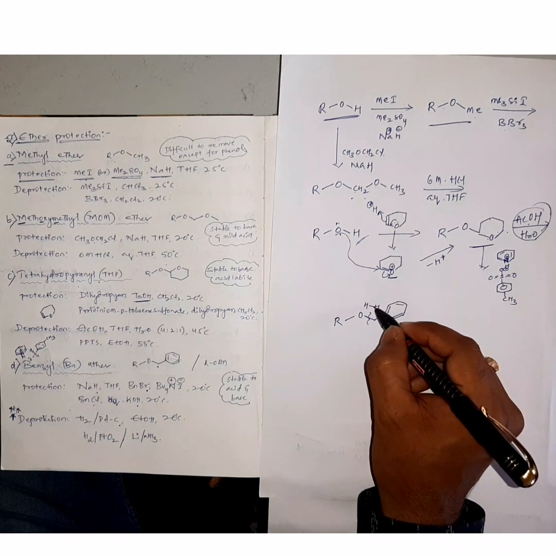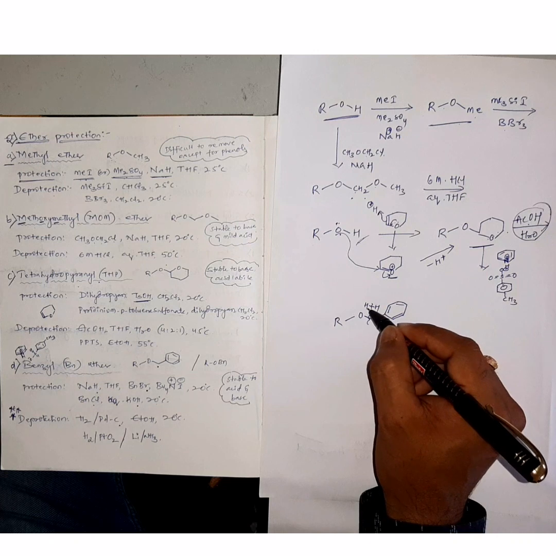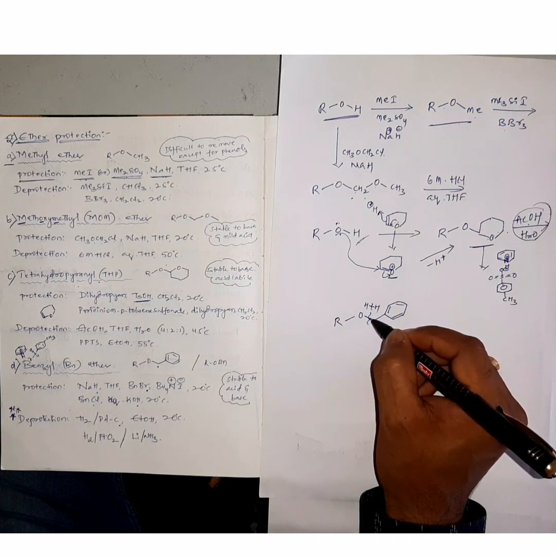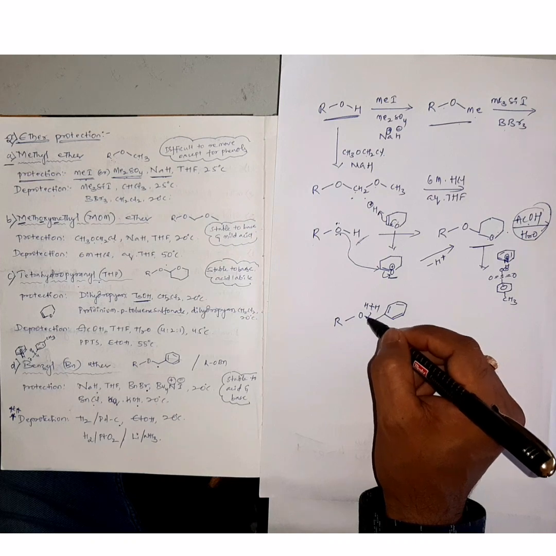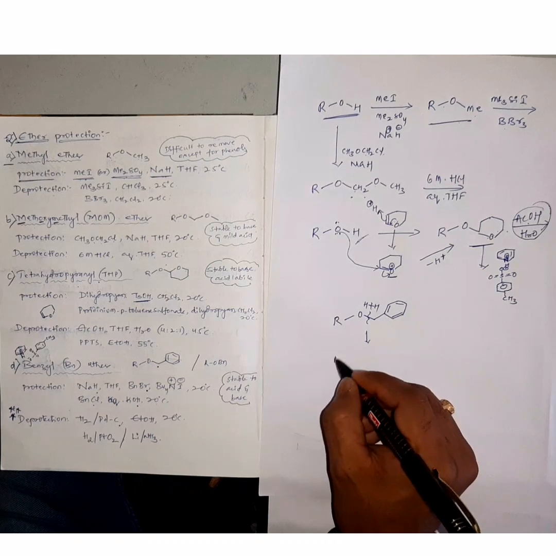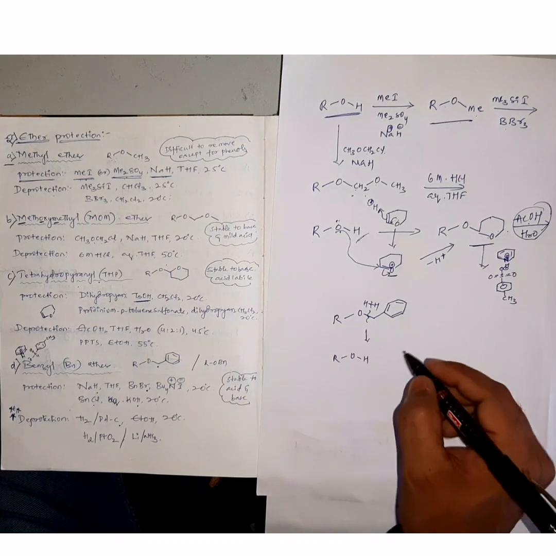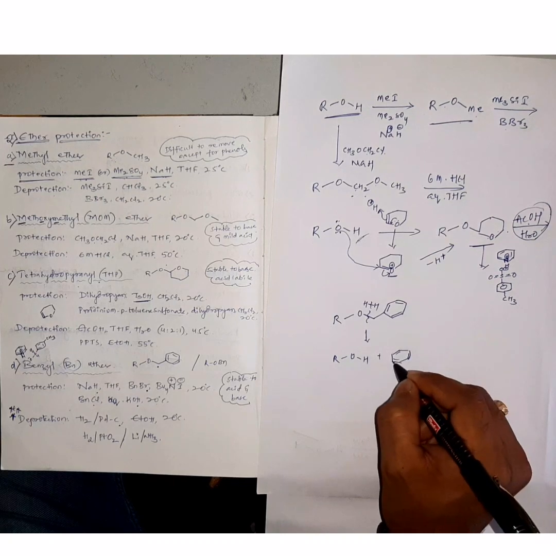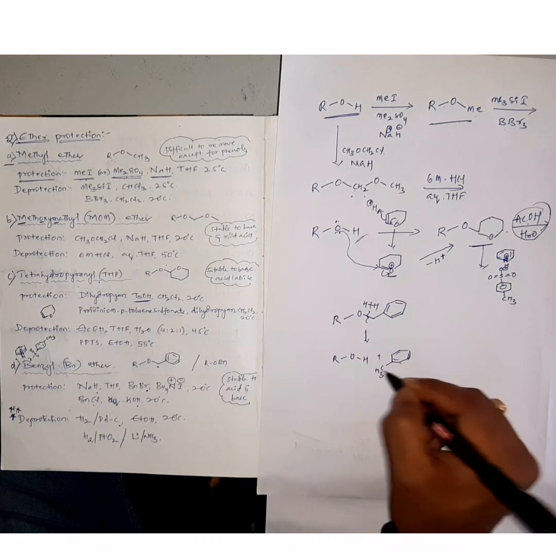The hydrogen from H2 is added over oxygen and carbon. Subsequently, the carbon-oxygen bond is also cleaved. That results in the formation of alcohols and toluene.